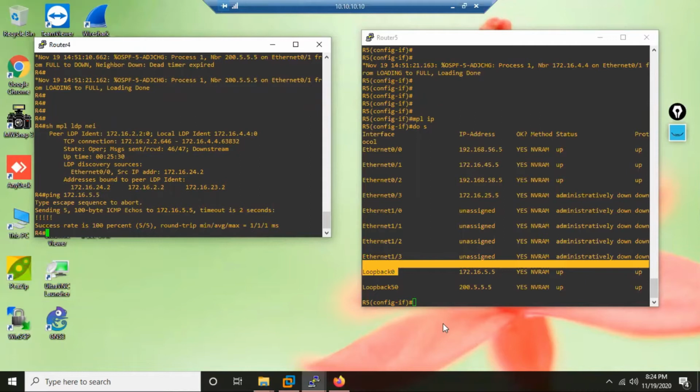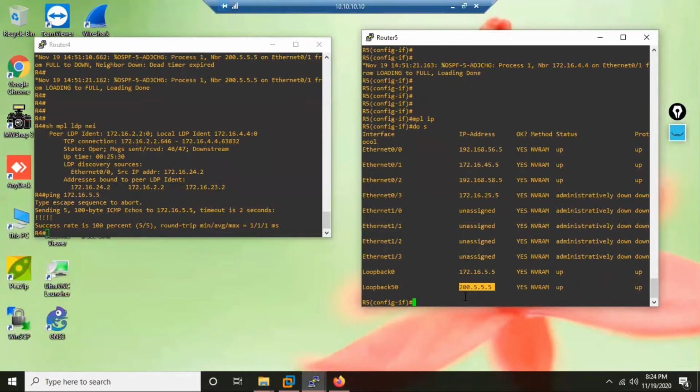So suppose we tell LDP, hey LDP, by default you're correct, you're selecting the highest IP address as the router ID. But can we manipulate the router ID? Yes, every routing protocol gives you that freedom to set a router ID manually, right? So the second solution in the LDP neighborship issue is what?